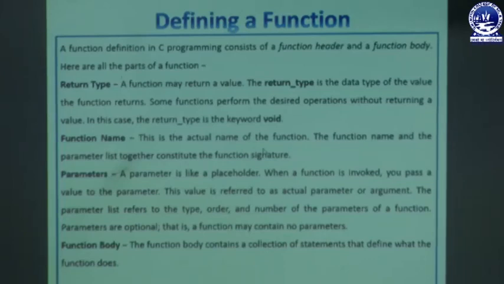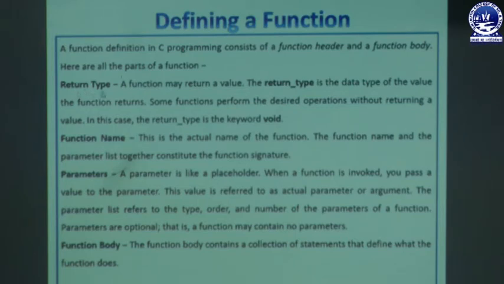Now we will be moving to defining a function. Whenever we have to write a function or define a function, we need to have the following things. A function definition in C programming consists of a function header and a function body. That means every C function has a function header and it also has a function body. So here are all of the parts of the function. That means the function has different parts, and we will be going through each part of the function.